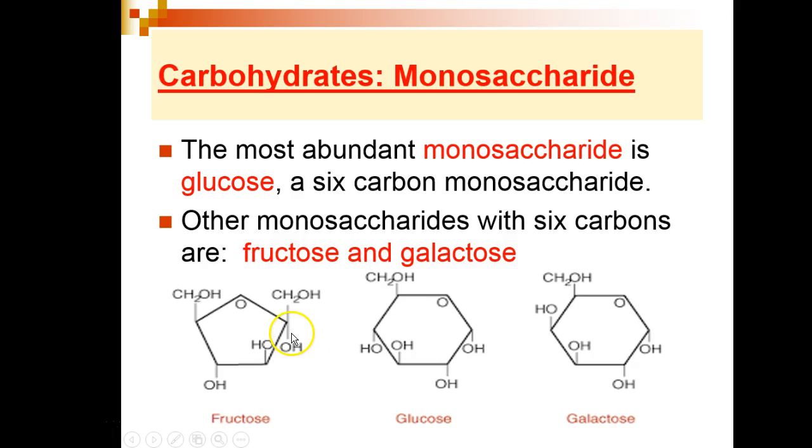Two other common monosaccharides are fructose and galactose. Fructose, glucose, and galactose are 6-carbon monosaccharides. They are often written in the form of a ring of carbons with an oxygen at one corner and a carbon at each of the corners of the ring with one carbon outside the ring.